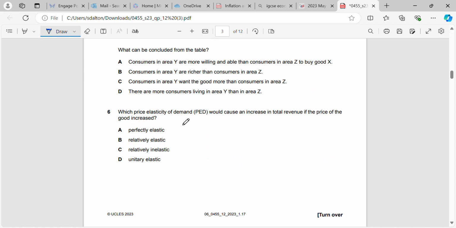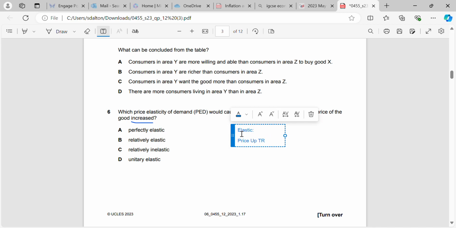Okay, question 6. Which PED would cause an increase in total revenue if the price of the good goes up? Okay, so we should know our PED stuff by this stage. I'll just summarize it here very quickly. If it's elastic, price up, total revenue (TR) down. If it's elastic, price goes down, total revenue goes up. If it's inelastic, then it's a positive relationship. Price up, total revenue up. Price down, total revenue down.